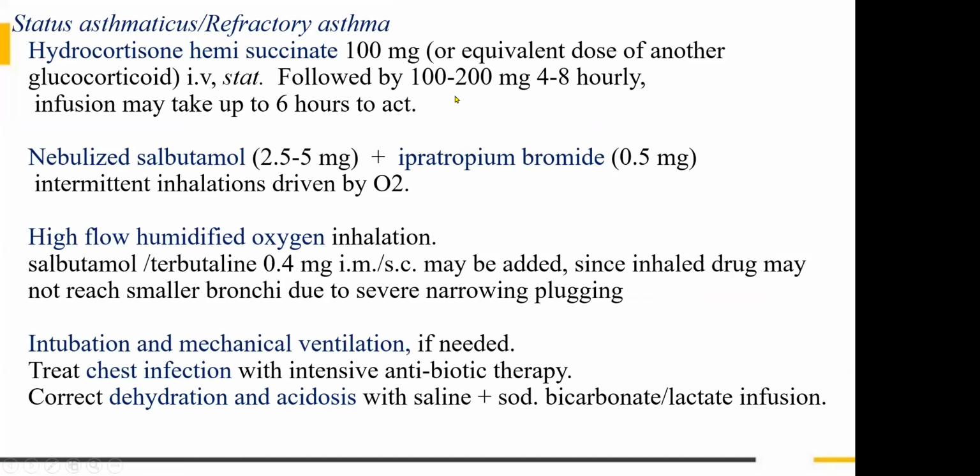Then, how will you treat the status asthmaticus? We have already seen that we have to give everything, but we will see the stepwise treatment. Because they are hospitalized, immediately if it is severe status asthmaticus, then we have to start hydrocortisone hemisuccinate. This should be given intravenously. One minute.